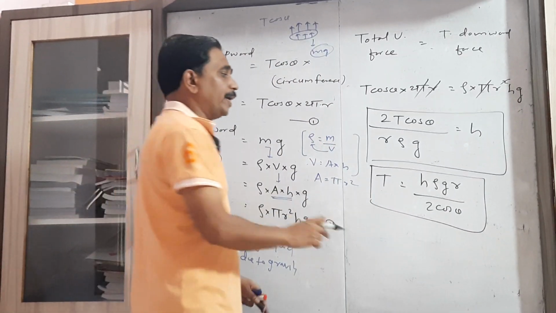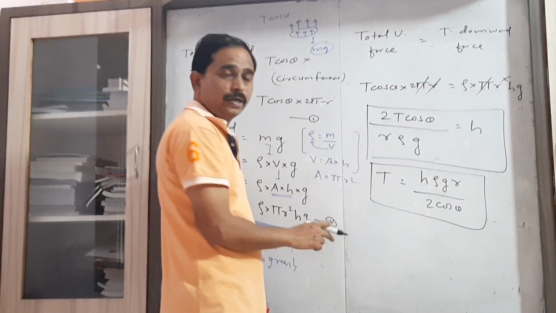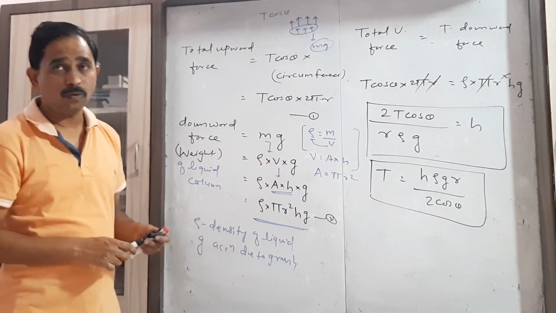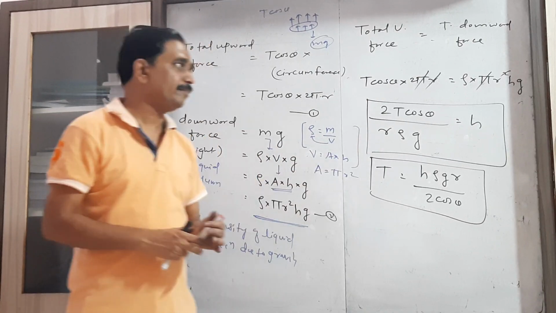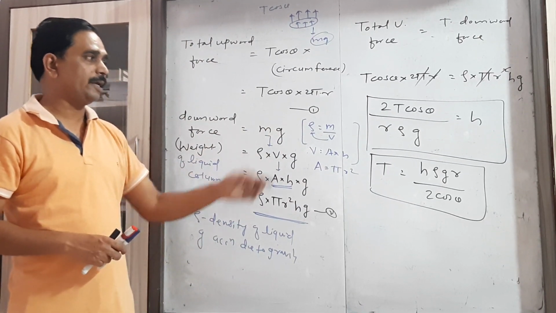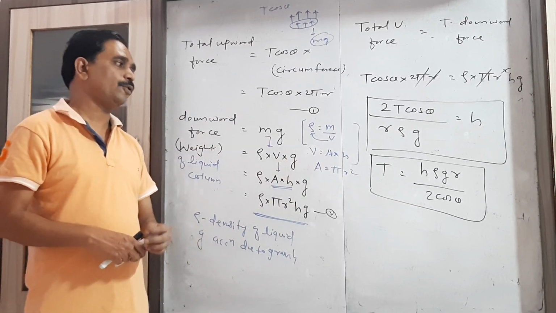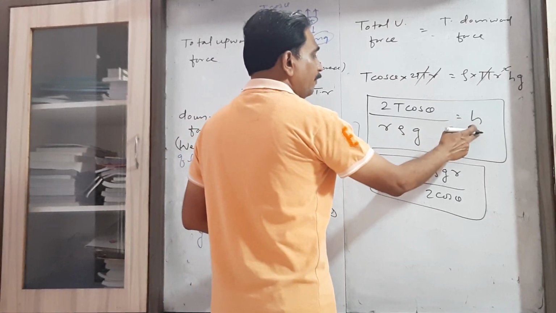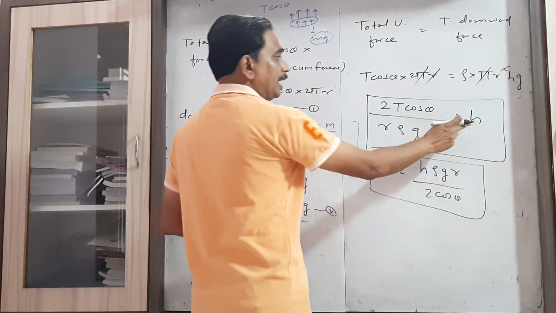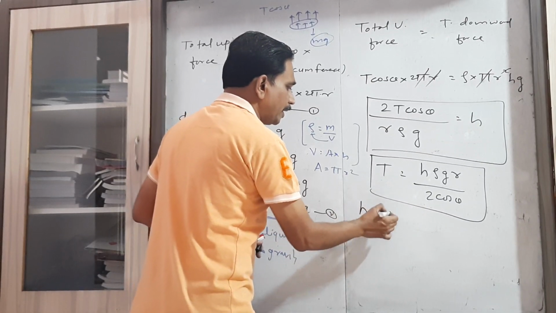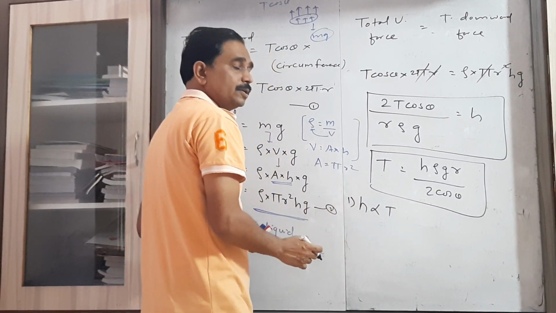So we can find any physical quantity related to this formula just by keeping only that one formula in mind, that is h equals 2T cos theta upon r rho g, or T equals h r rho g upon 2 cos theta. From that we can have the various relations, how this height or rise relates with surface tension. It is directly proportional to surface tension.